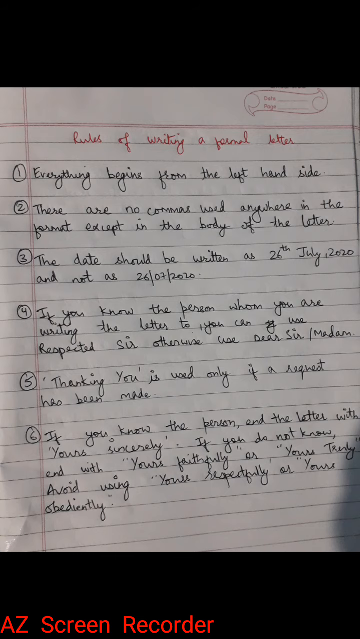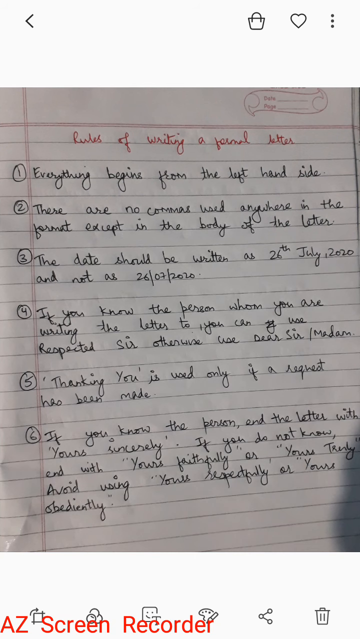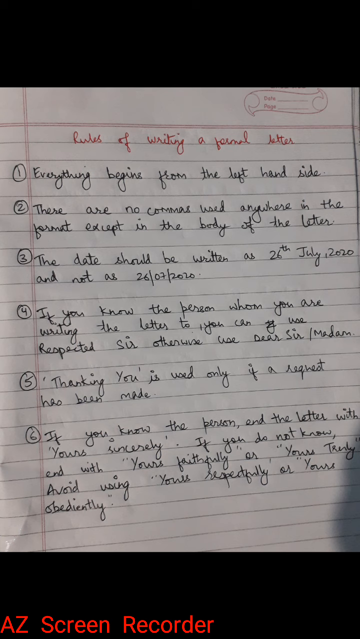But when you write a formal letter, you should keep many things in mind because this is not only for exam purposes, you can also write this letter in your real life, so it should be correct. The format should be correct. So here are a few rules. First, everything begins from the left hand side.